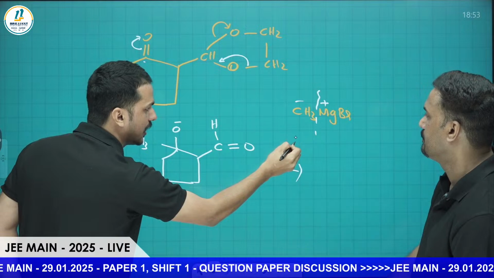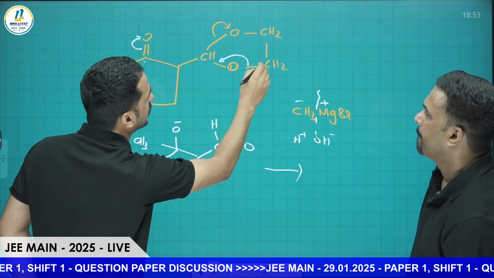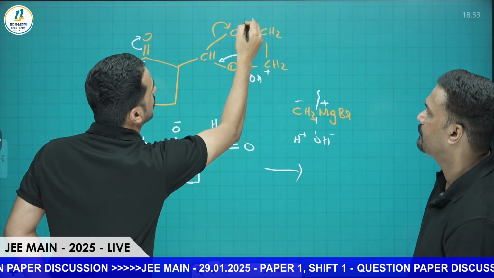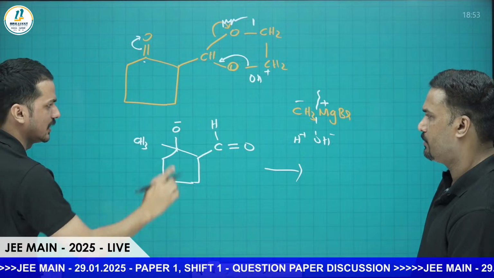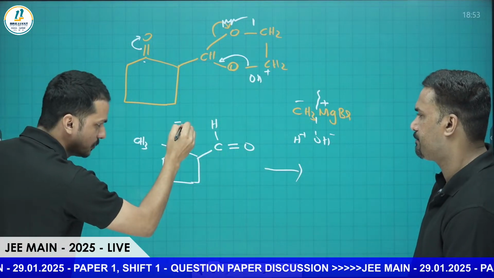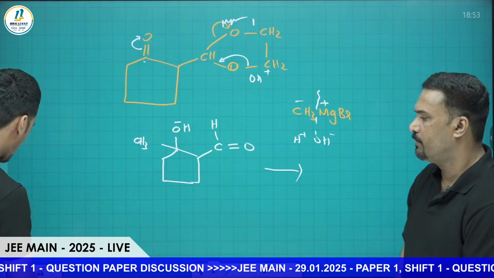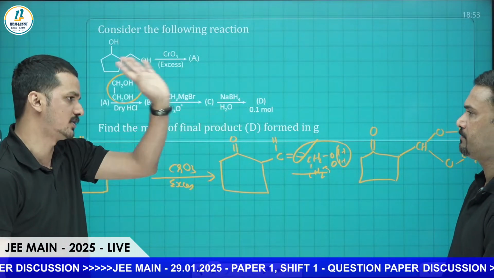Here we are already hydrolyzing now. H plus and OH minus are there. Here it is plus charge, here OH minus is going along with this one. This portion MgBr is going. Hydrolyzing means enough amount of water is there. This portion becomes H plus, this becomes H plus OH, it will become OH. That's the reaction.